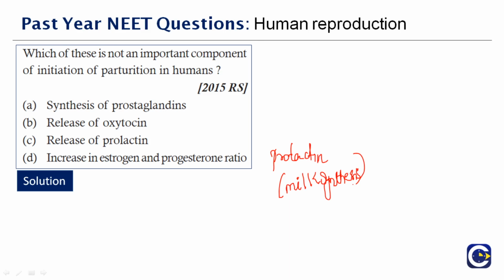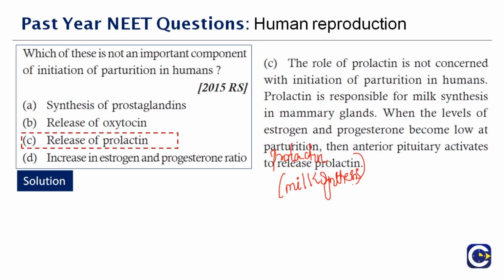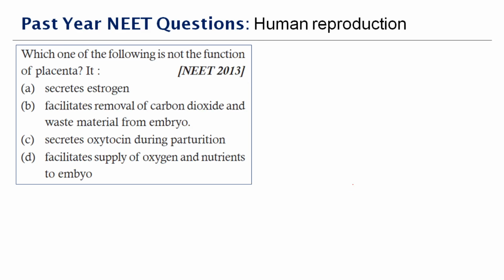When the levels of the estrogen and progesterone become low at parturition, the anterior pituitary activates to release the prolactin. So which of these is not an important component of initiation of parturition in humans? It's the release of the prolactin, which is option C. Next question here. Which one of the following is not the function of placenta?